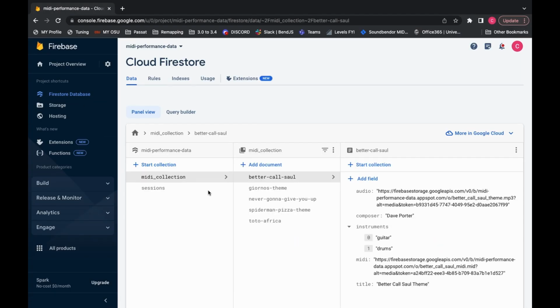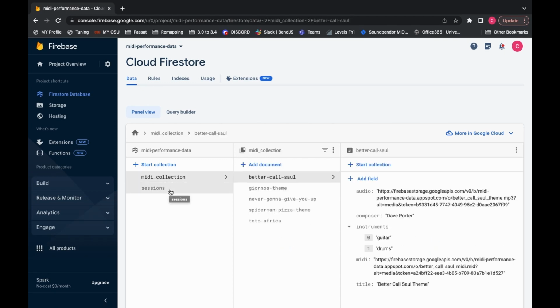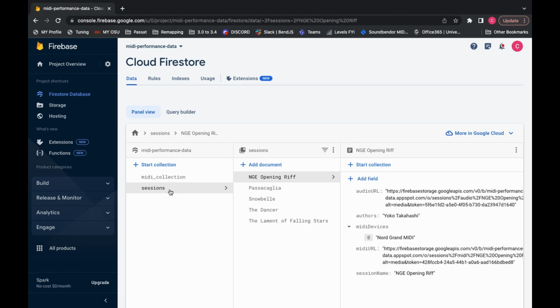So here in our database, you can see that we have a collection. We actually use the MIDI collection just for tests, but whenever you actually use our web page, things will be stored in the sessions collection. You can create a session name. For example, we'll do the dancer here. Whenever you store the data, it'll be stored with an audio URL. You can get the author of it. It'll explain what MIDI devices were used. Then you can also get a MIDI URL and then also the session name.